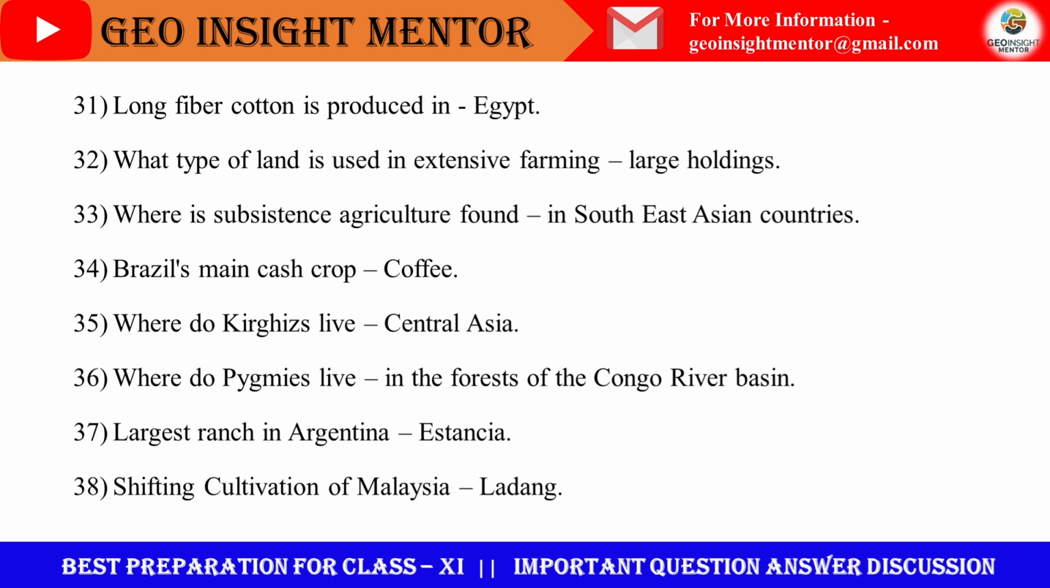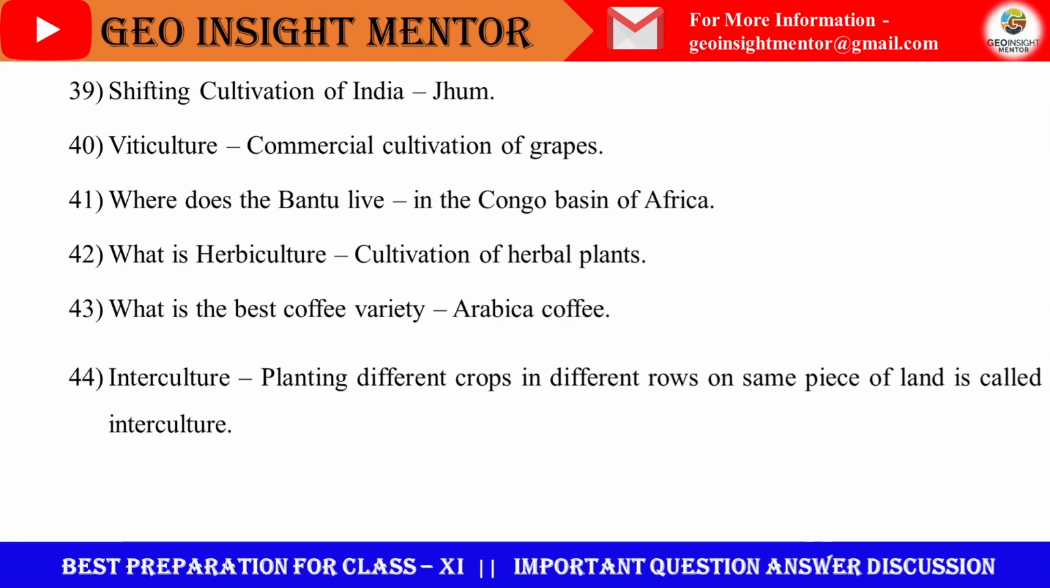Where do Kyrgyz live? In Central Asia. Where do pygmies live? In the forest of Congo River Basin. Largest ranch in Argentina is called Estancia. Shifting cultivation of Malaysia is called ladang. Next question. Shifting cultivation of India is called jhum or jhuming. These are extensively found in the hilly lands of northeast India, especially among some tribes. These are very old type of agricultural method.